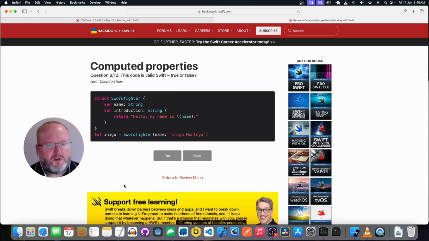Okay, we have a structure sword fighter with a property name, which is a string, and a computed property introduction, which returns the string and returns hello, my name is Inigo Montoya.